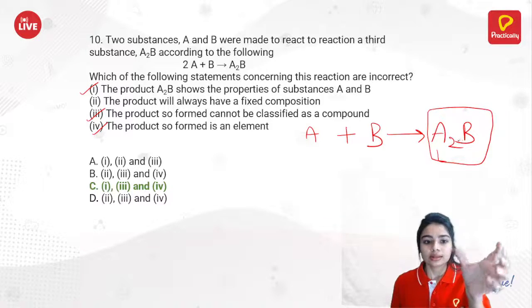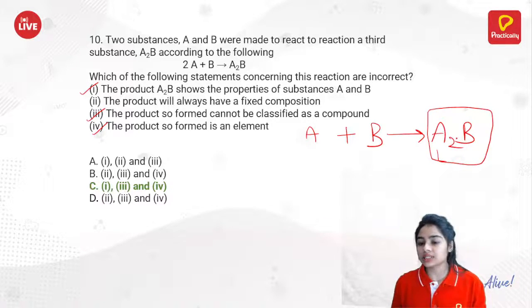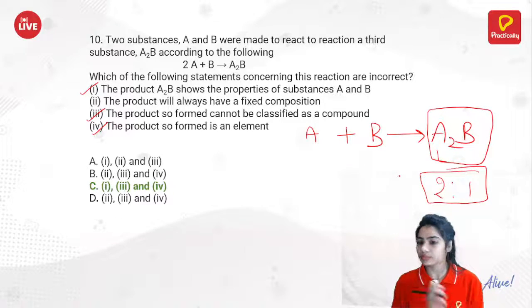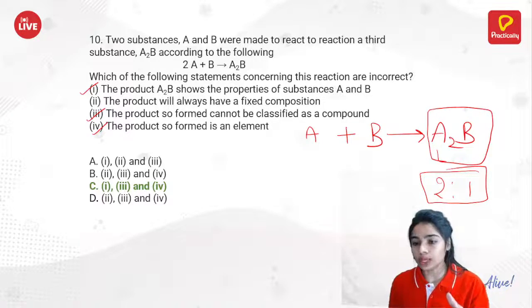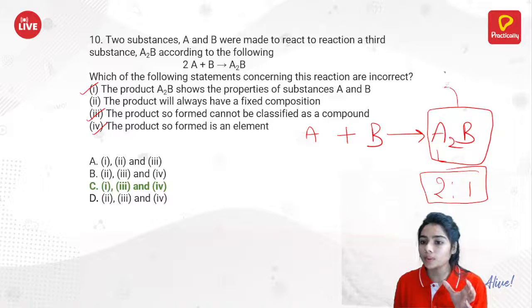Here, they are not talking about mixture. They are talking about compound and element. Now, A2B will have a 2:1 proportion ratio. That's correct, Nishant. That is, A2B is your compound.